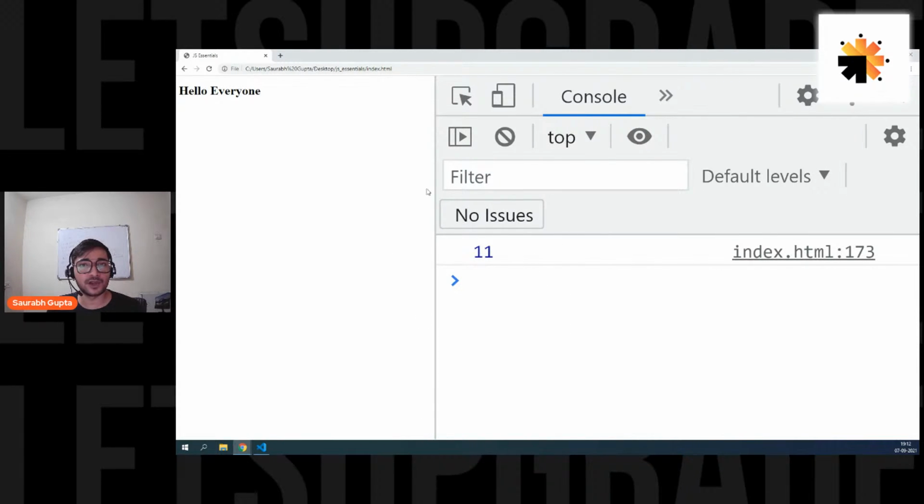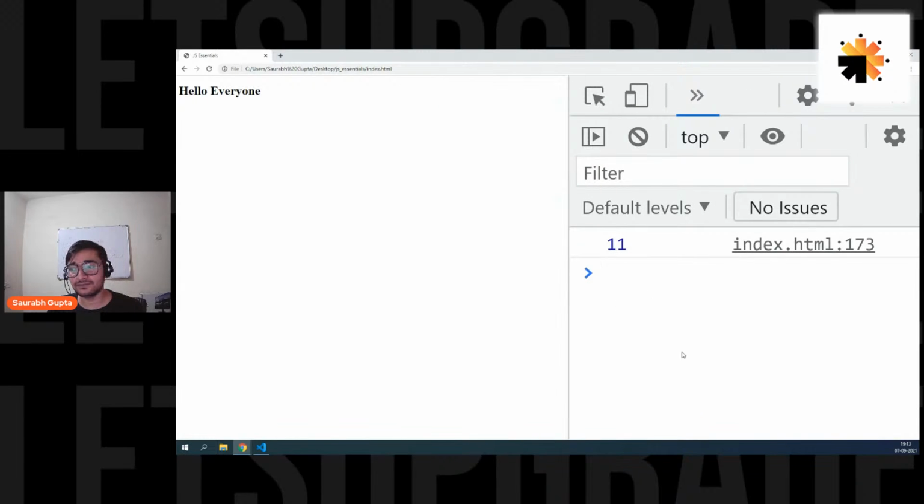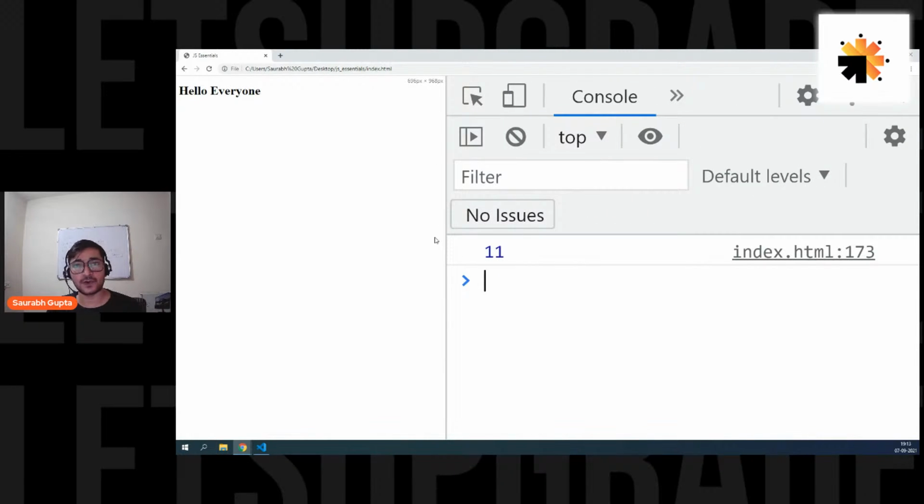It is not disturbing your web page. It is printing on the console. So if you want to print something and see it without disturbing your web page, you're simply going to use console.log, because that prints anything on the console and doesn't disturb the web page at all. Is that clear, Sri Prasanna? That's why we have console.log, so that we don't disturb the web page.